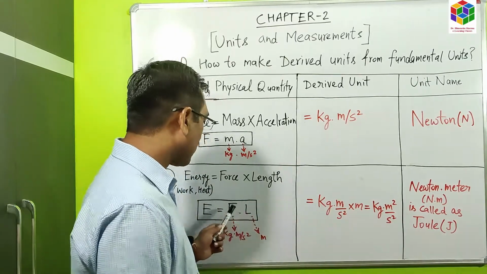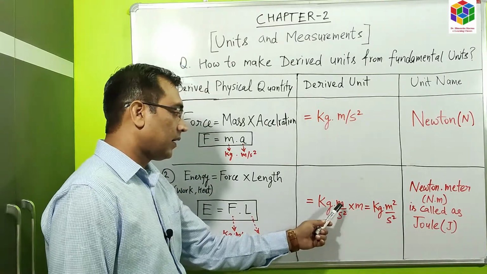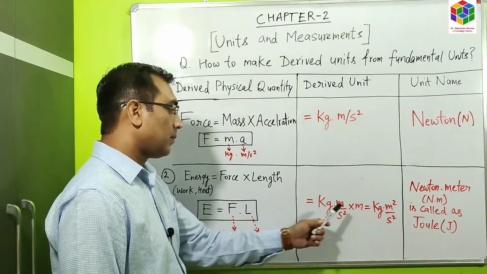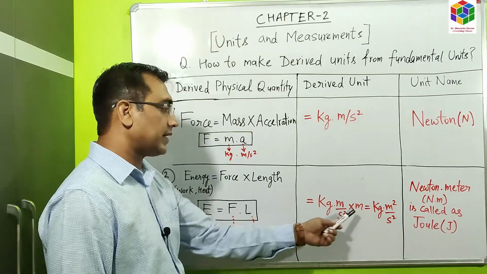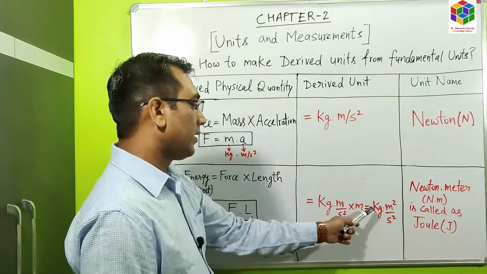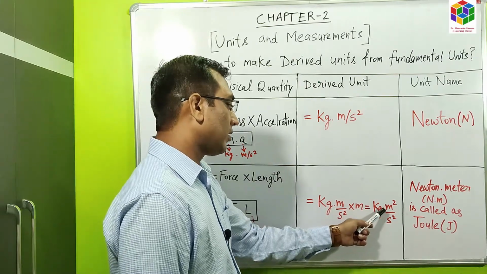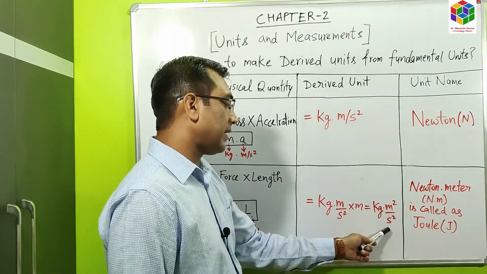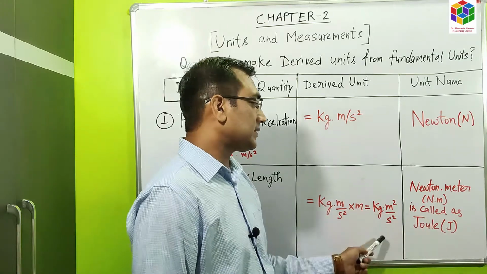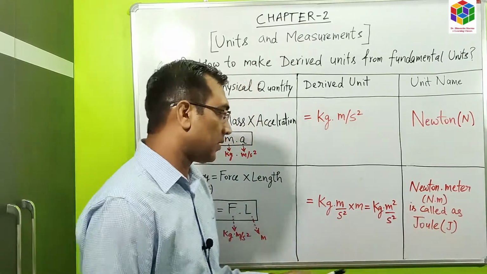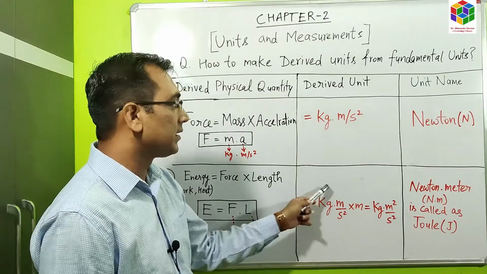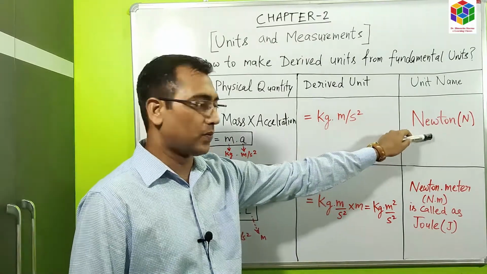Here we have the unit of force, kilogram into meter per second square, multiplied by the unit of length, that is meter. Here we can write kilogram into meter square divided by second square. So this is known as Newton into meter, because kilogram into meter per second square is known as Newton, as we have already proved.